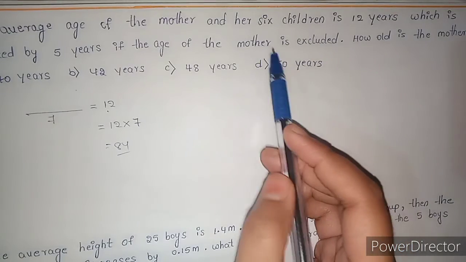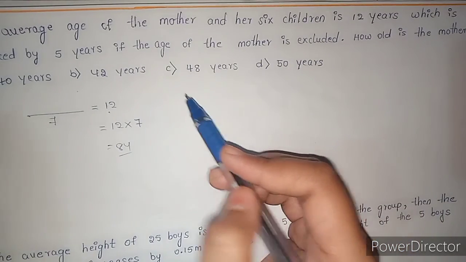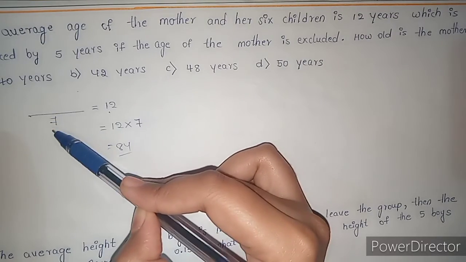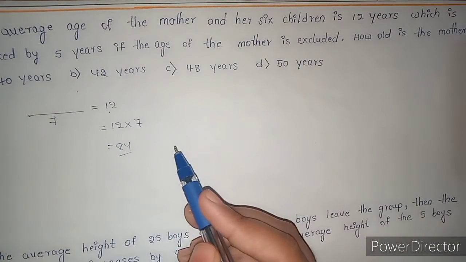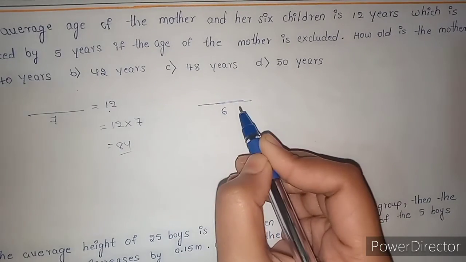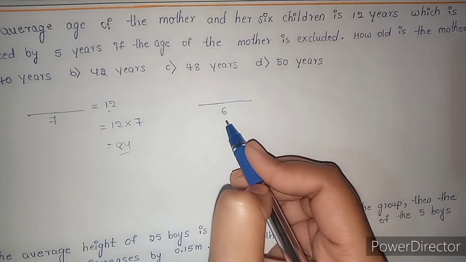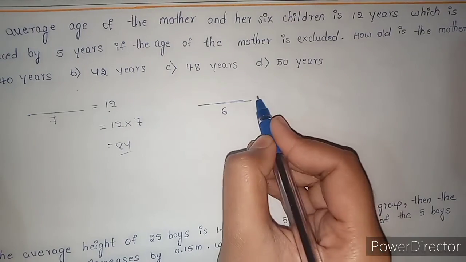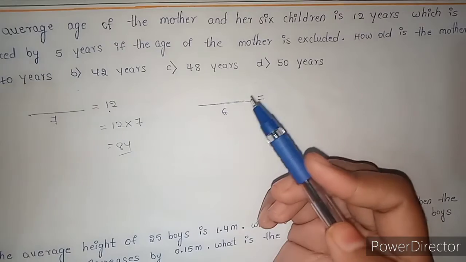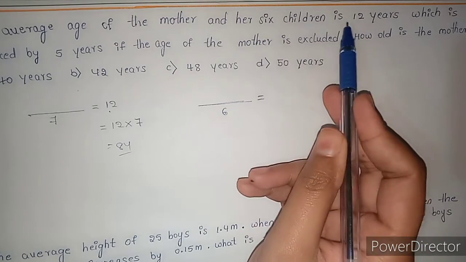Now, when a mother is excluded from the family of 7 members, how many members are remaining? 6, right? When mother is excluded, 6 children are remaining. Then the average is reduced by 5 years.